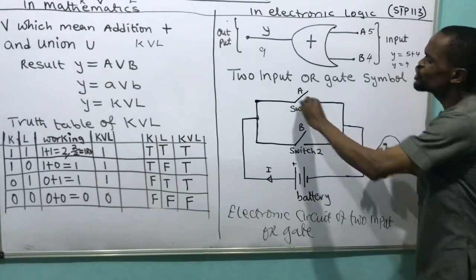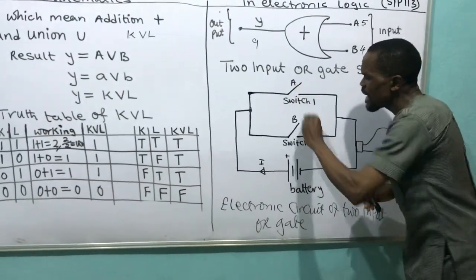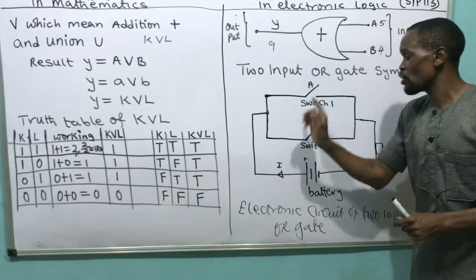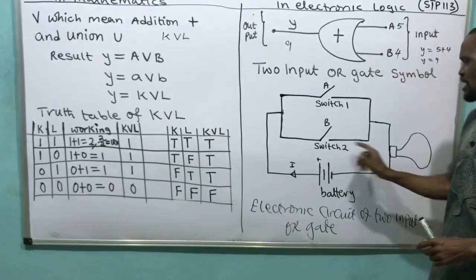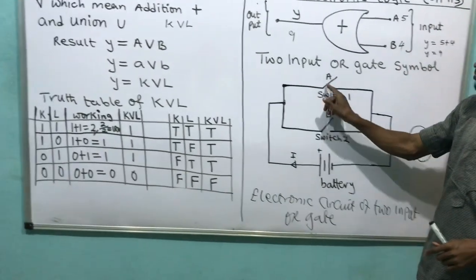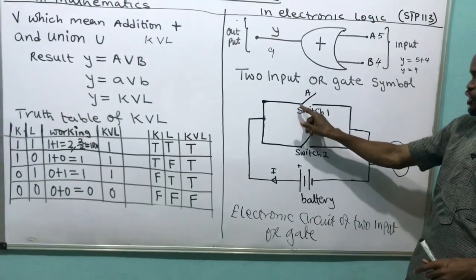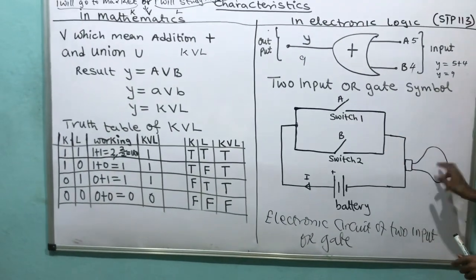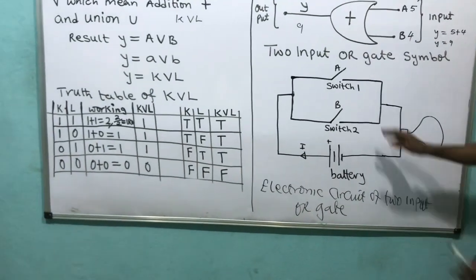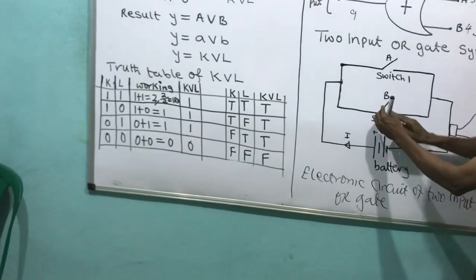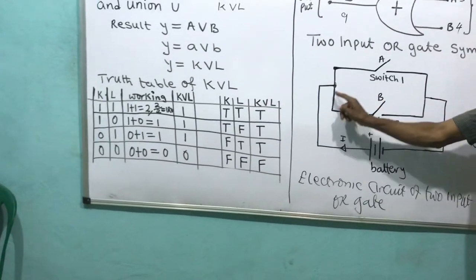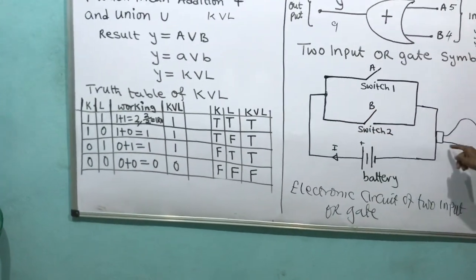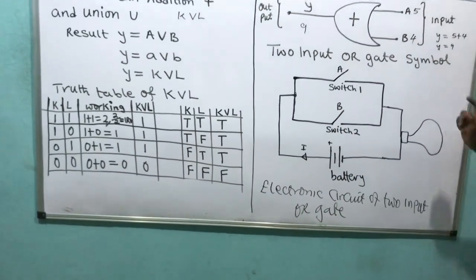If any of these switches is on, assuming I press this one down and leave this one off, what will happen? Current will not pass here, but current will pass through here. This switch is on, so current will pass through here, come here and give the light. Then assuming I switch this one off and switch this one on, current will pass through here and come to this bulb and give it light.